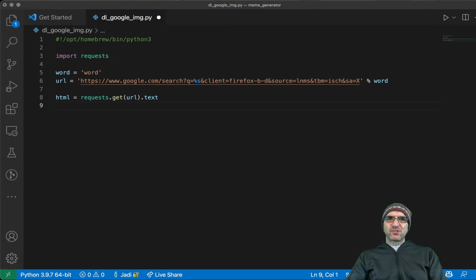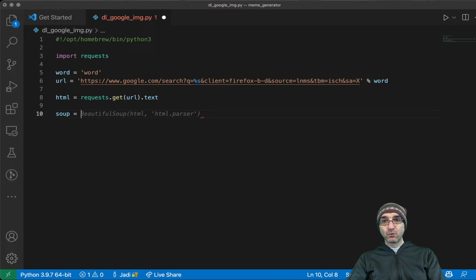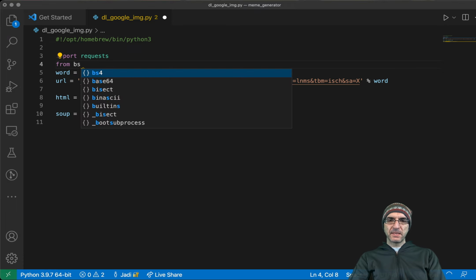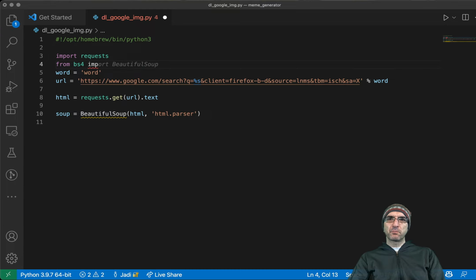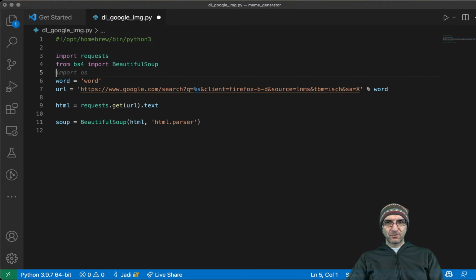Now I have the HTML. Soup is Beautiful Soup, the HTML parser. Very interesting. I would have had to search for this if I didn't have this Copilot. From bs4 import BeautifulSoup. So nice. This is very cool, by the way. I have this soup here.